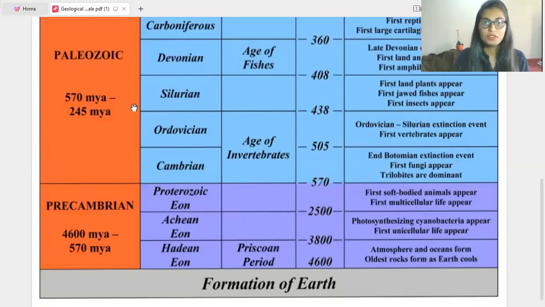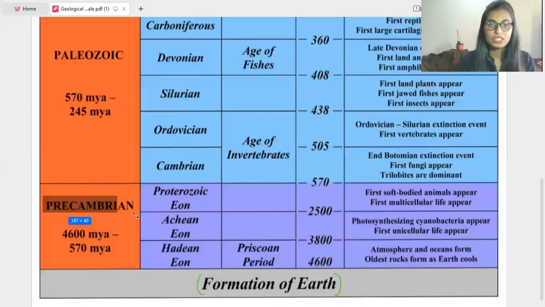Before the earth formed, there was nothing. Once the formation of earth takes place, plants, animals, fishes, everything follows. So the first thing is the formation of earth, and once it takes place, only then will the different eras and periods arise. Now we discuss the first era, the Precambrian era.